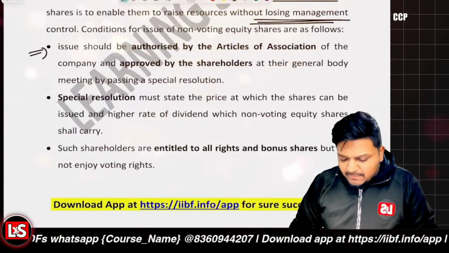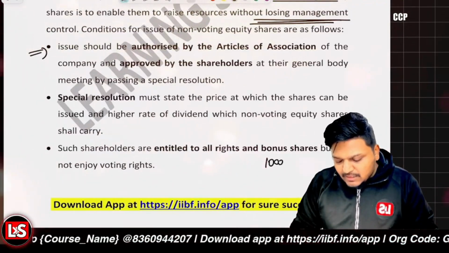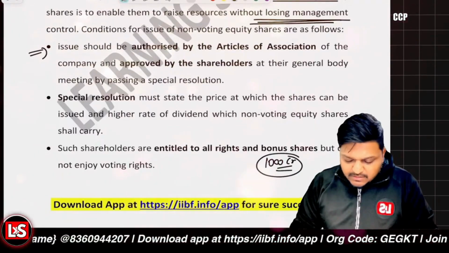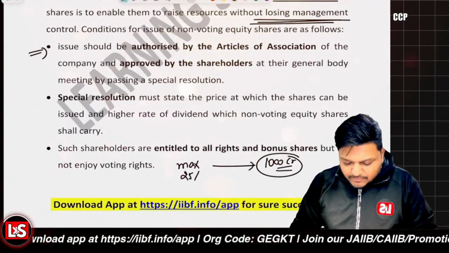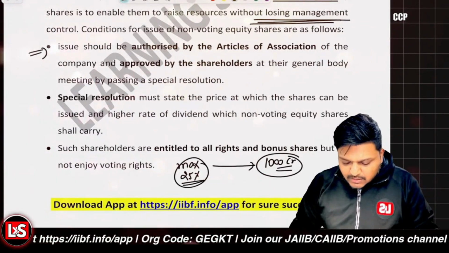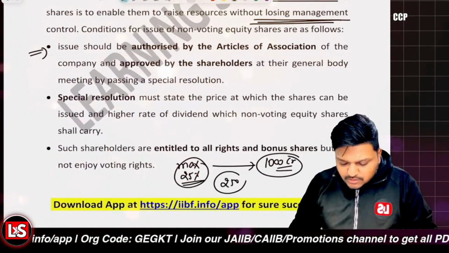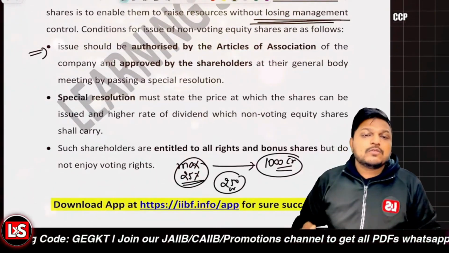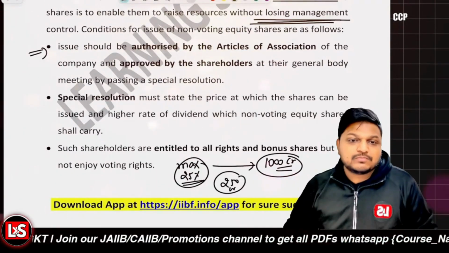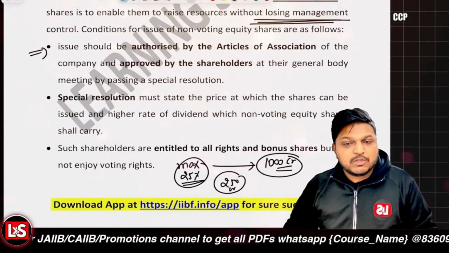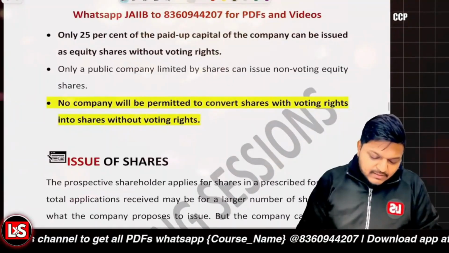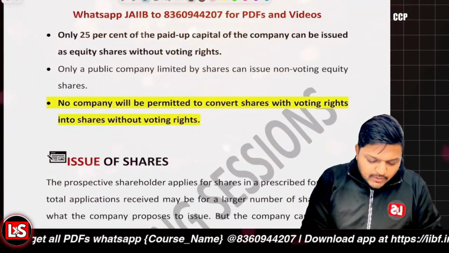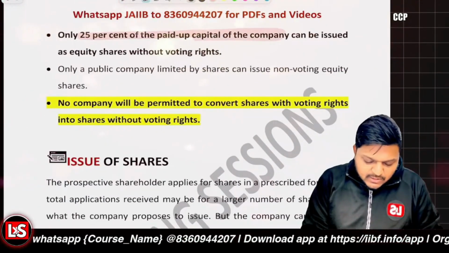Let's say the total paid up capital is 1000 crores. The company is restricted that the maximum, 25% means 250 crores amount of non-voting shares can be issued, and not more than that, right? So it is written over here also that only 25% of the paid up share capital can be issued.